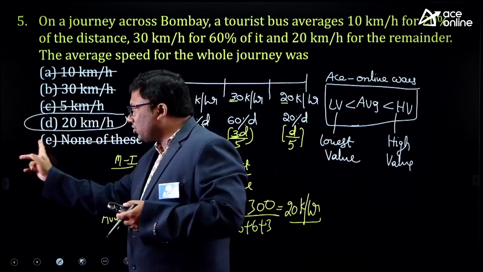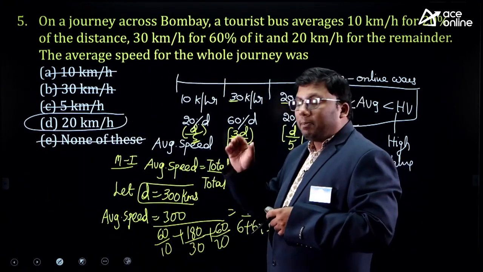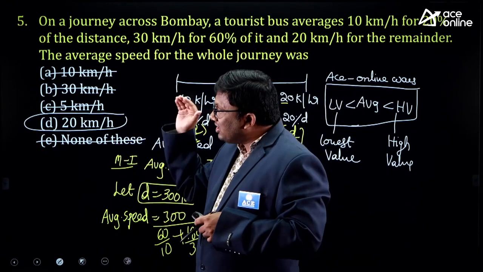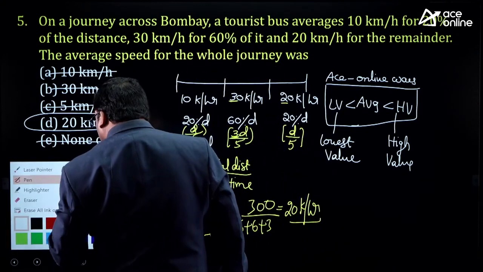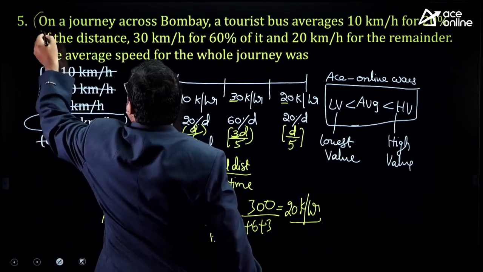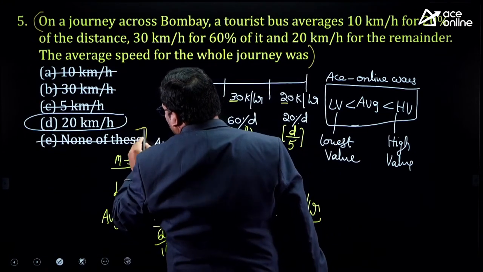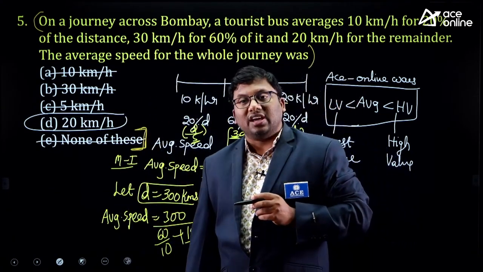Just by looking at the question, I got the answer. The answer for this question is 20. Please keep an eye on the answer options. When I say read a question, the question is not only from here to here. The question is from here to here. You have to read the answer options so that you can save your time.